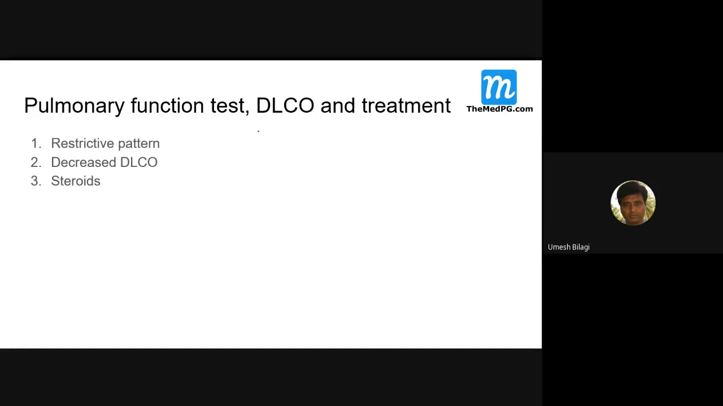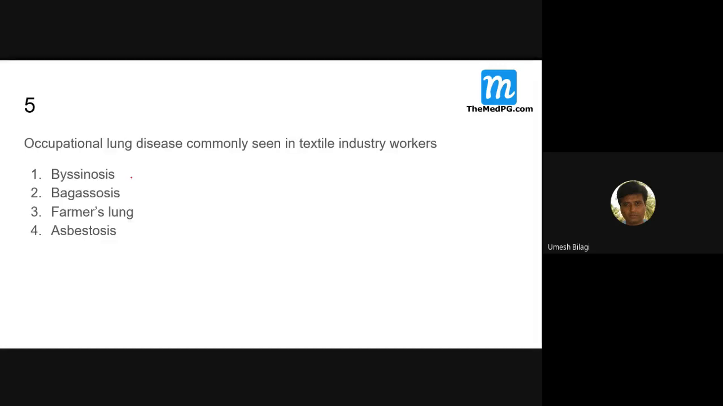Pulmonary function test, what do you expect? Restrictive pattern. DLCO will be decreased, and treatment is steroids and avoiding exposure to the antigen. That's about farmer's lung.